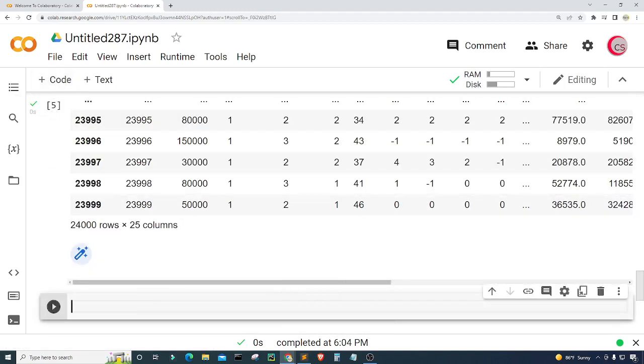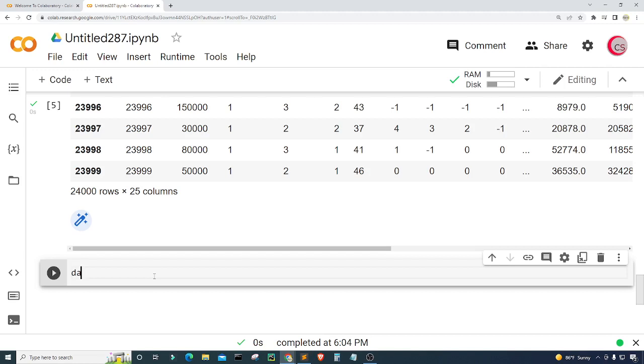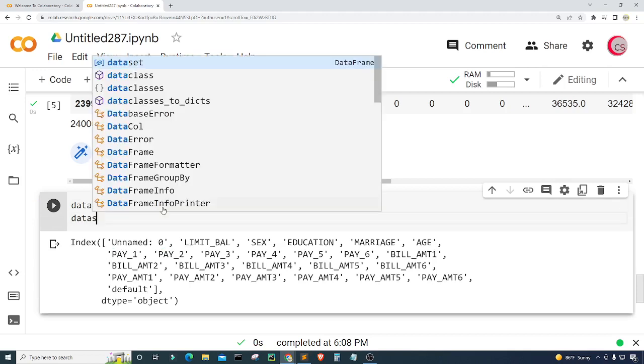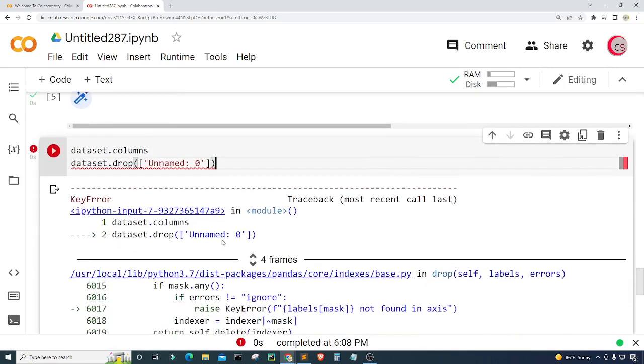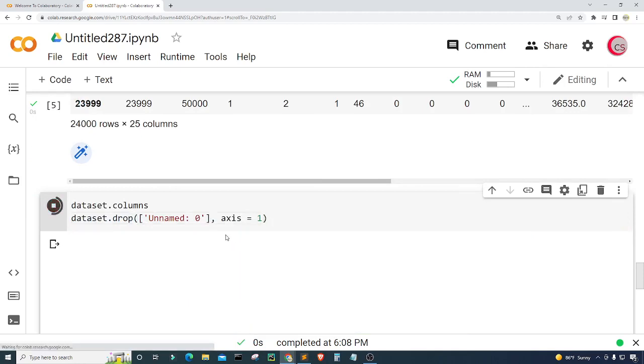All right. And now in this cell, what I plan on doing, well, one, I want to just see the columns. So I'm going to put dataset.columns. I'm going to just run this, and I want to get rid of this unnamed column. So I'm going to type dataset.drop, and I want to drop that Unnamed: 0 column. Let's see what we get. Need to add an axis. So axis equals 1. Let's take a look now.